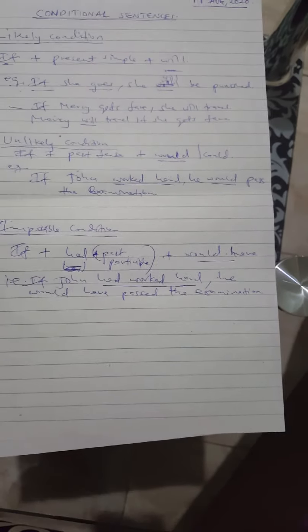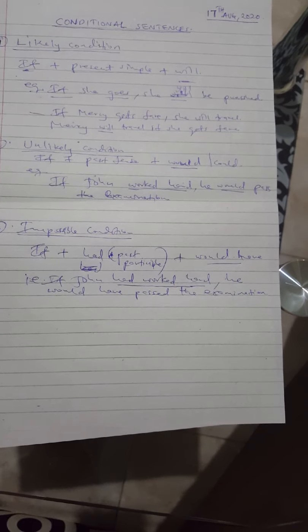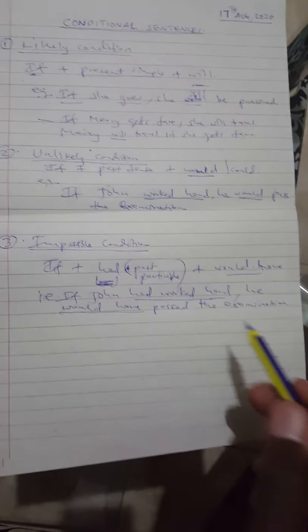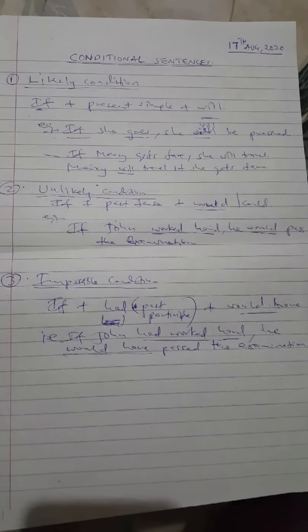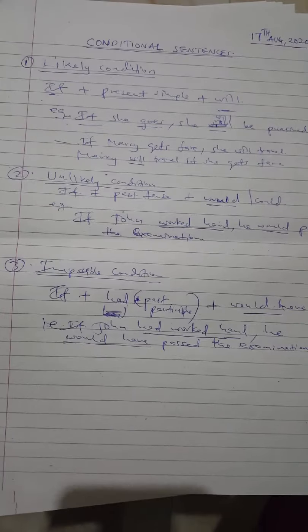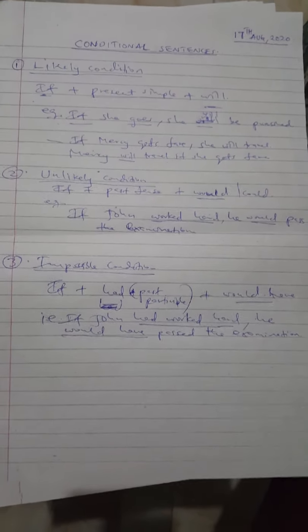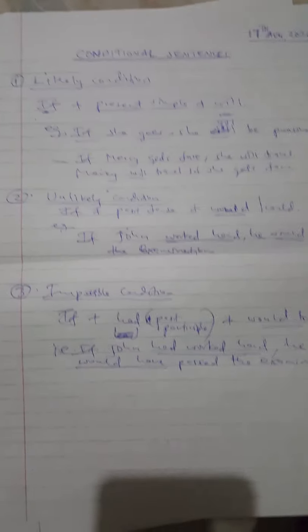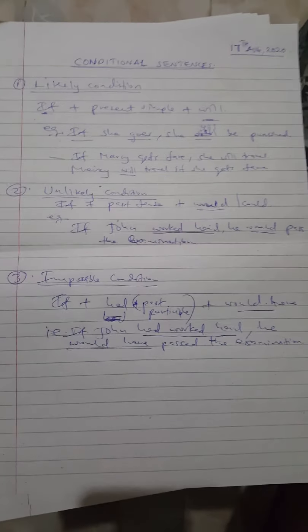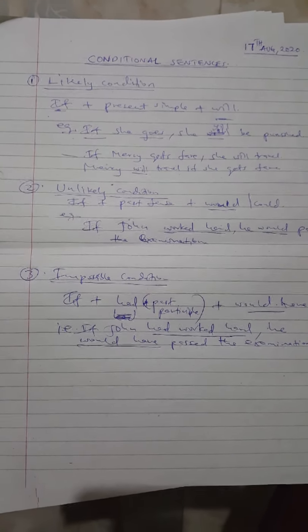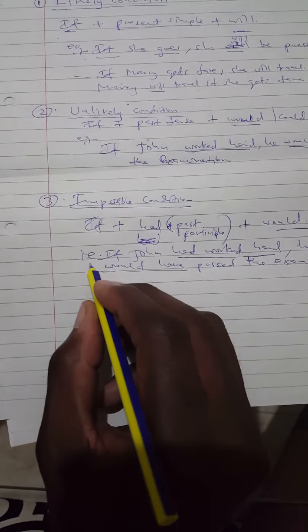So now this one is very simple the way it is. If John had worked hard, he would have, look at that, meaning John did not work hard and he has not passed the examination. So we are lamenting. We are talking of if John had worked hard. So we wish John had worked hard to pass the examination. So it is what is called impossible condition. Time has gone, hence John is not able to pass this examination.